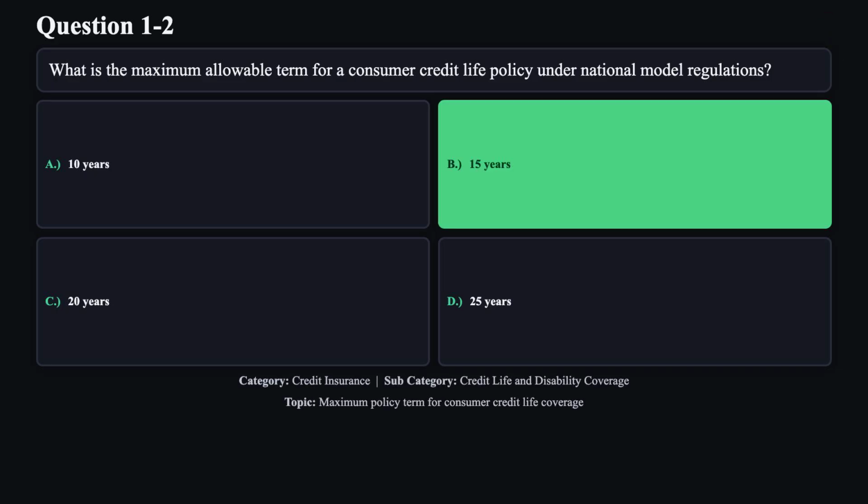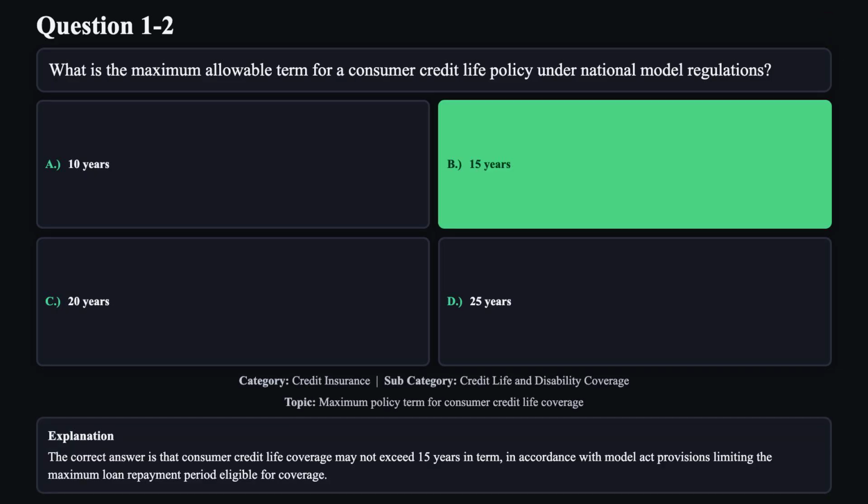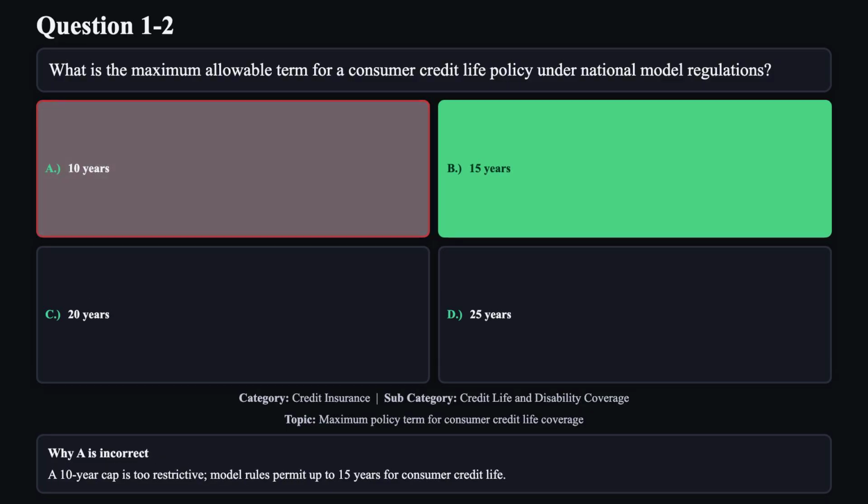The correct answer is B. The correct answer is that consumer credit life coverage may not exceed 15 years in term, in accordance with Model Act provisions limiting the maximum loan repayment period eligible for coverage. Reason A is not correct. A 10-year cap is too restrictive. Model rules permit up to 15 years for consumer credit life.